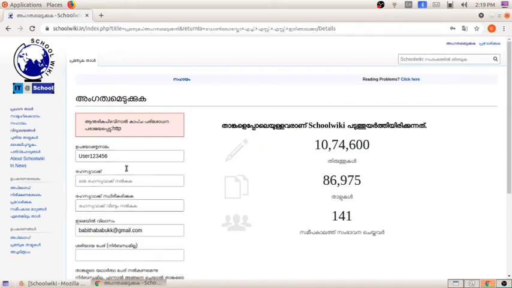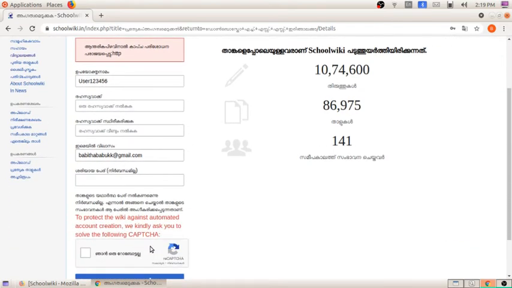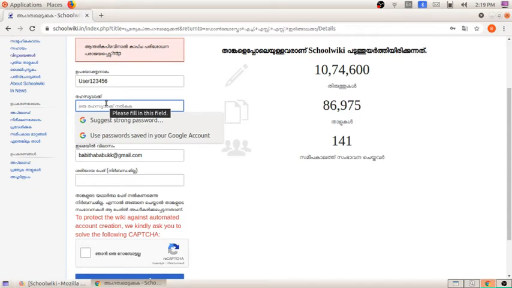I think due to some technical issues it is showing that we can't enter. Even when we give the correct CAPTCHA, they are showing some information: to protect the wiki against automatic account creation, we kindly ask you to solve the following CAPTCHA. It is showing that the CAPTCHA verification failed due to an internal error. Some internal issues are there. Once more we will try. If it is not working, we can skip to the next option. So once more I am going to type the password.